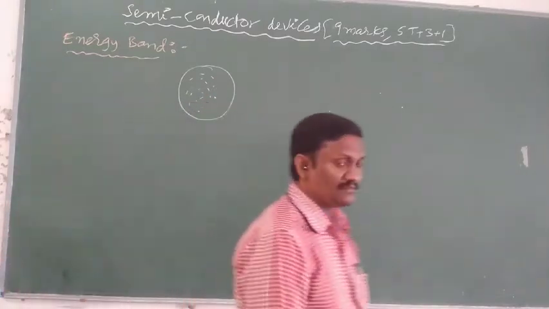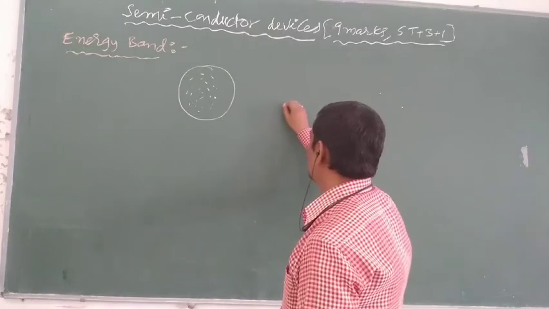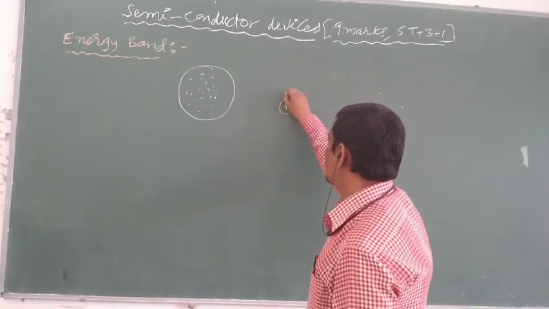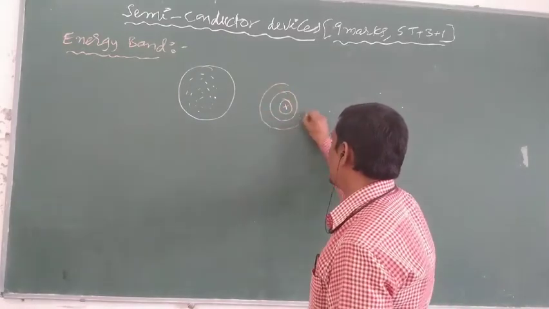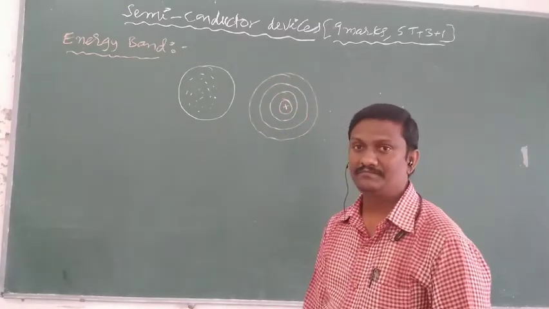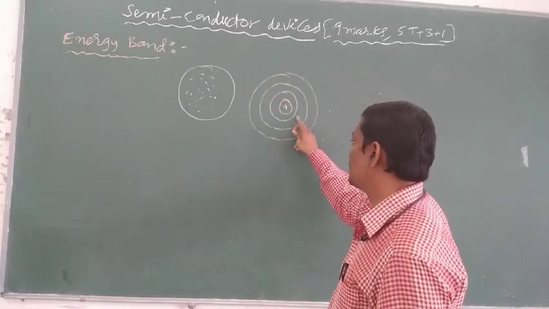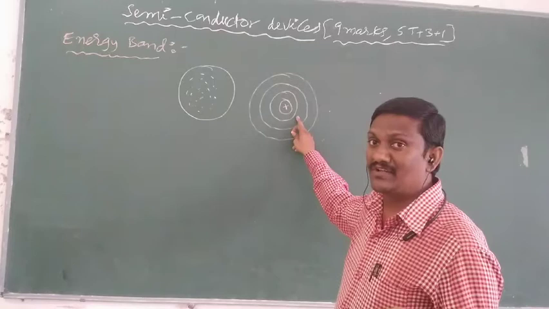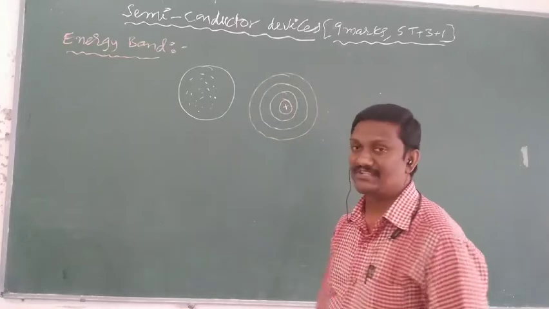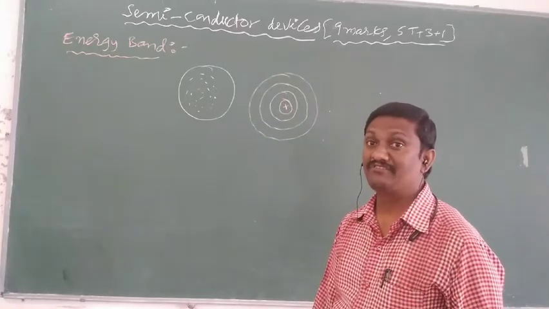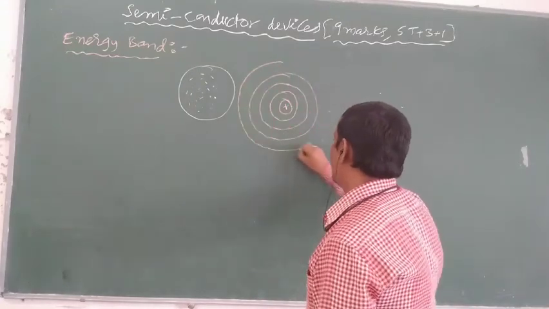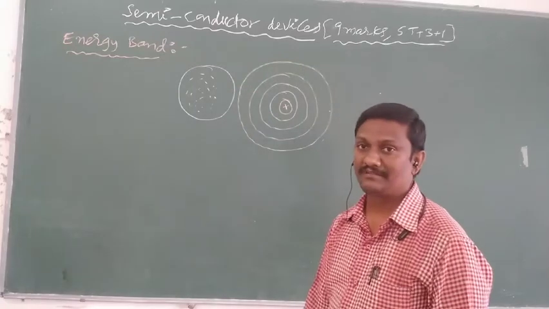For example, you can construct one atom. Every atom consists of a positively charged nucleus. Around this positively charged nucleus, electrons revolve with different energies. Different electrons possess different energies. Innermost electrons possess one type of energy, middle energy levels possess some other energy, and outermost electrons possess different energies. So different electrons have different energies. For example, this is one atom.